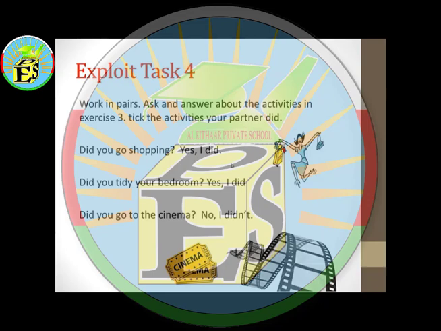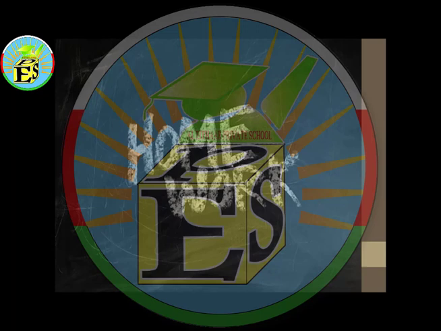Moving to your homework, it's going to be page 56 of your workbook. Try to do it. Try to send me the correct answers. And see you later, inshallah, with another lesson.